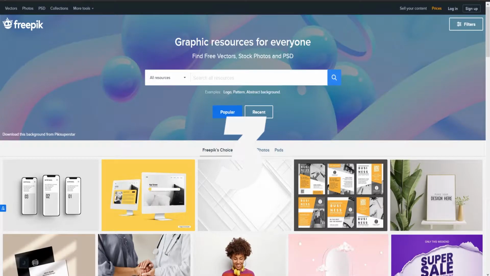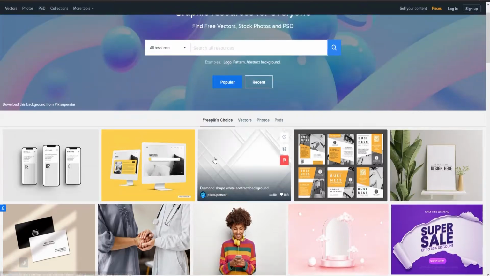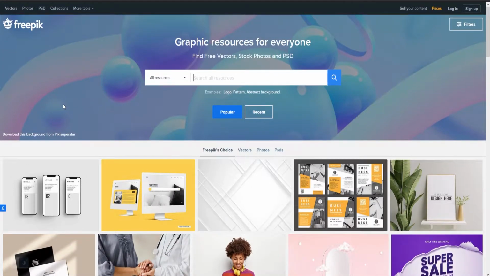Number 3 is Freepik, pretty well-known site. Freepik has the exception to the rule where they don't just have the great photos and stock photos and images, but they also have vectors and PSDs. PSDs are project files for Photoshop, which also work in other programs like Affinity and so on. But you've got a pre-made file with a certain thing on it. The PSD would allow you to have that, but you can change what's on these images, what's on these screens. So very useful website also for the same reasons.